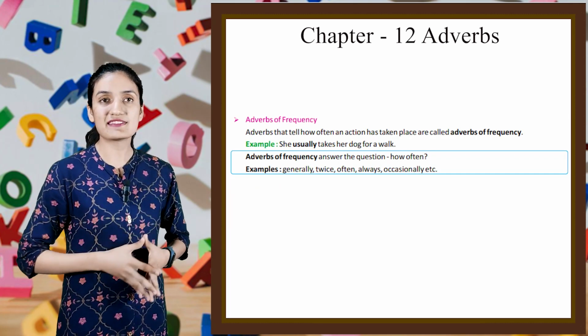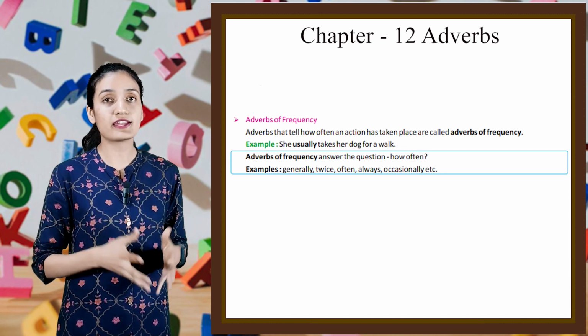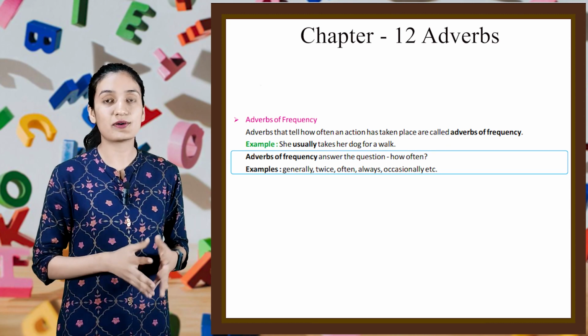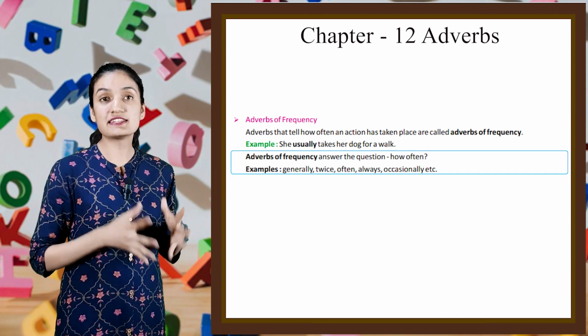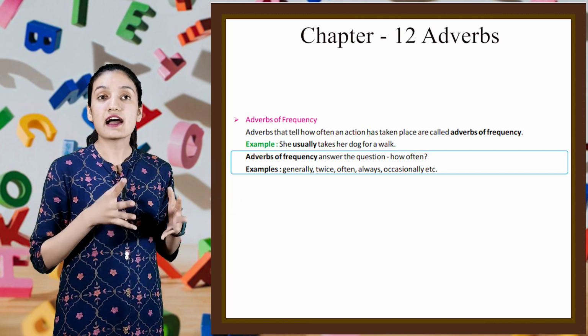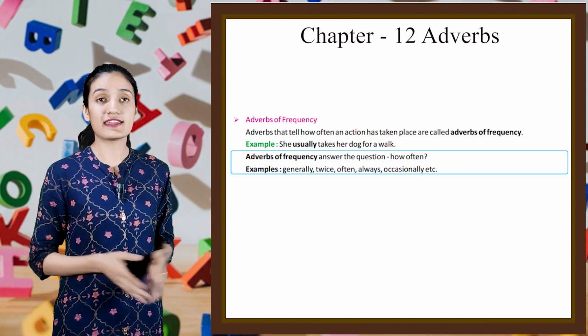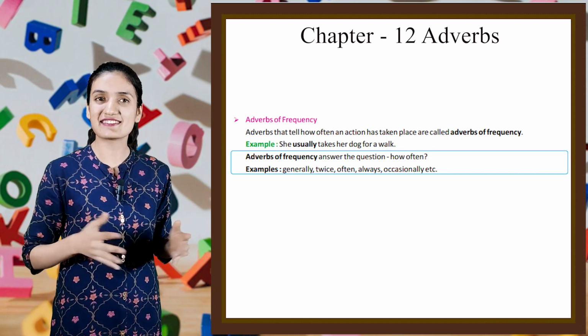Adverbs of frequency. Adverbs that tell how often an action has taken place are called adverbs of frequency. Example, she usually takes her dog for a walk. Adverbs of frequency answer the question how often. Example, generally, twice, often, always, occasionally, etc.